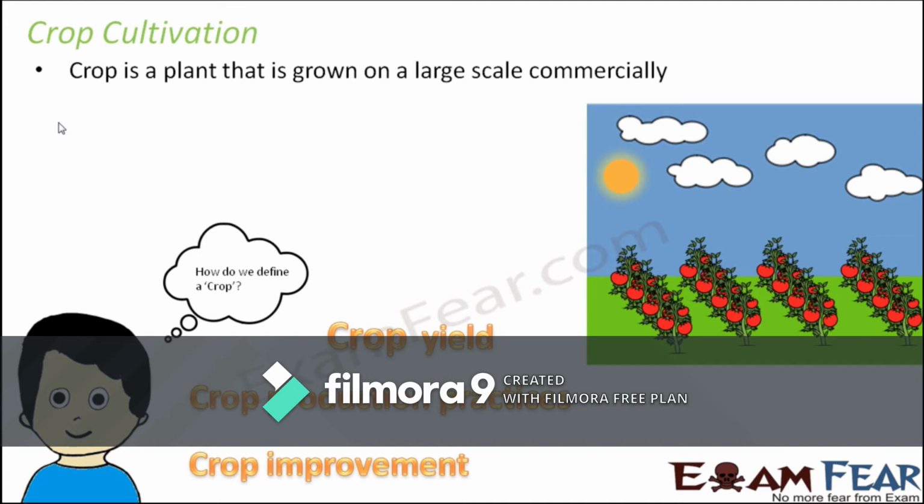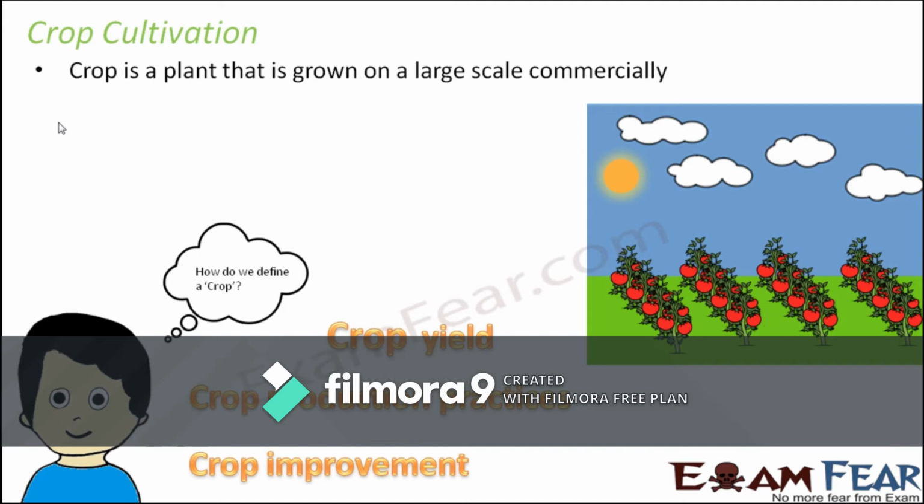So we need to grow a huge number of plants, and that is where we talk about crop cultivation. We also talk about crop yield, that means how much is the production of crop. We talk about crop production practices: how can we improve the production of crops, how can we increase the production of crops? We also talk about crop improvement.